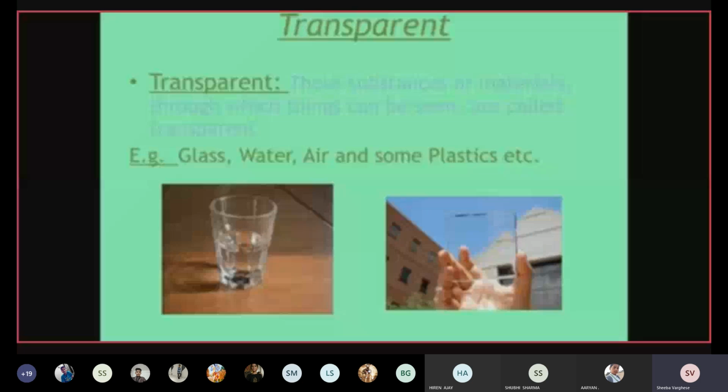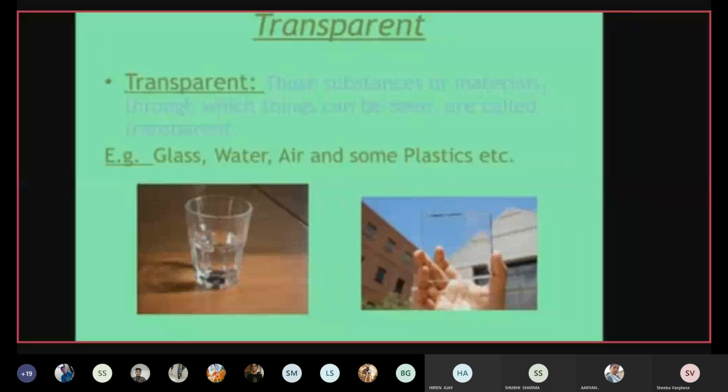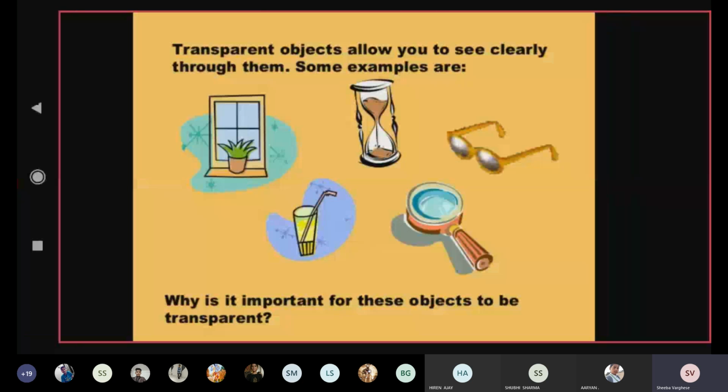Next we come to the second example, here also you can see the spectacles. Those who wear spectacles, or you have seen spectacles, you know the glasses, through the glass we can see clearly. So such type of objects which allow you to see clearly through them, they are called as what? They are called as transparent objects or transparent material.